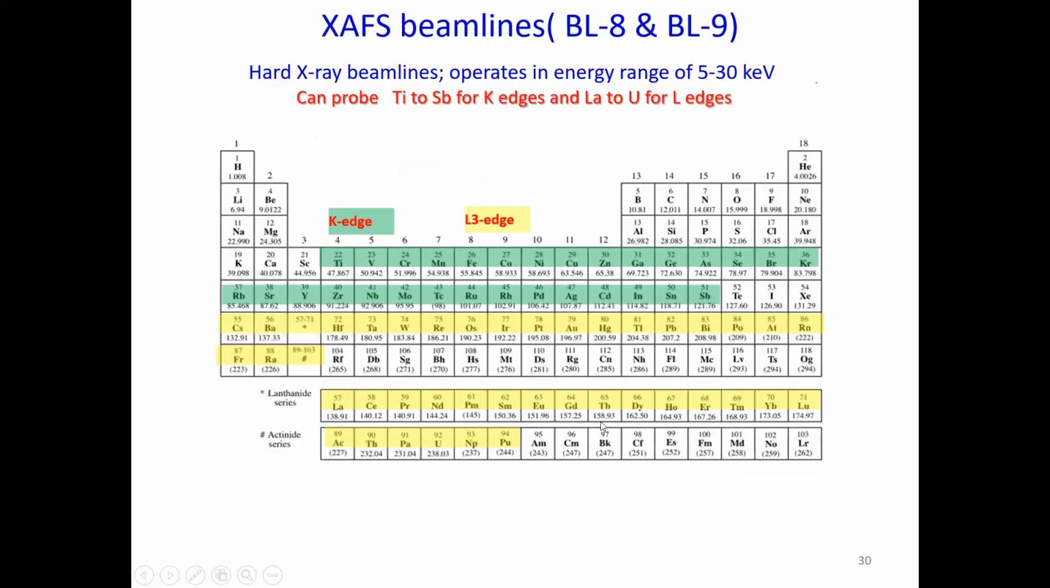Okay, so what can be done with this beamline? This is the periodic table, and you can see the green part, which is the K edges. Most of the transition element K edges can be measured at this beamline. Beyond that, where K edges are not accessible, you can do the L3 edges. For example, for the rare earths and heavier elements, we can choose the L3 edges, for example, lanthanum to uranium. The beamline energy range is 5 to 30 keV, so you can start from titanium to uranium.